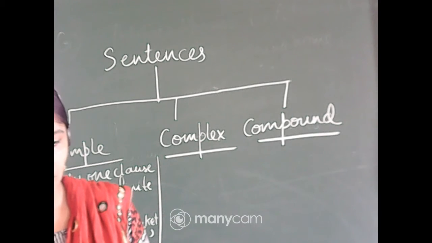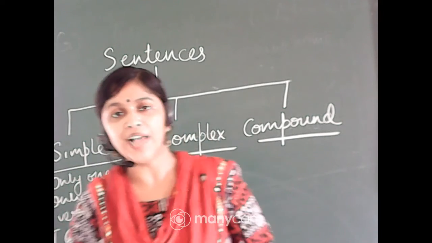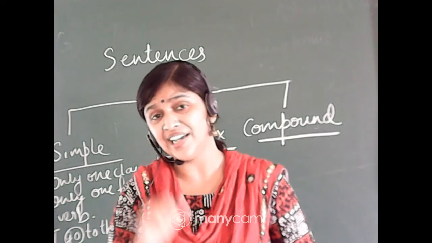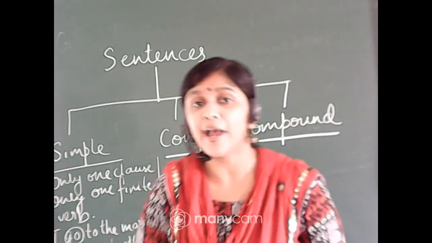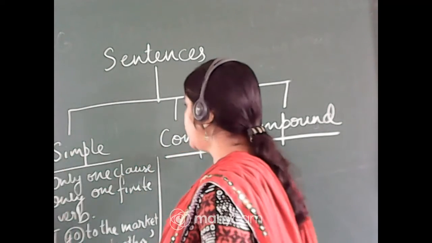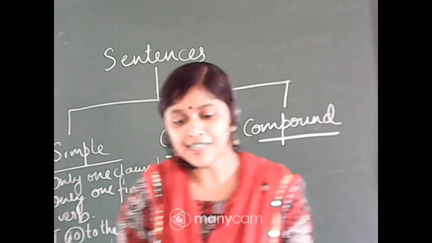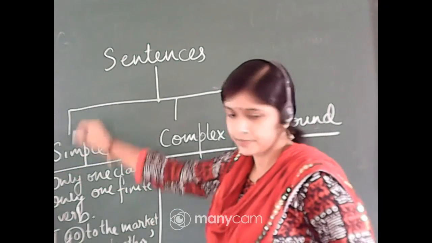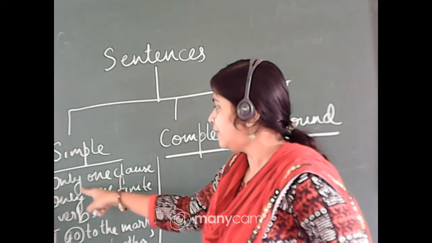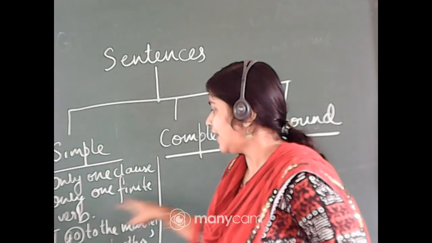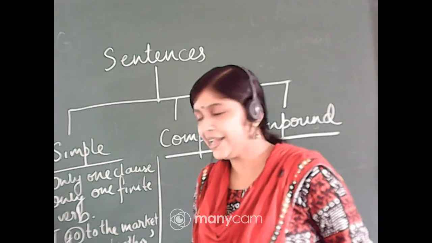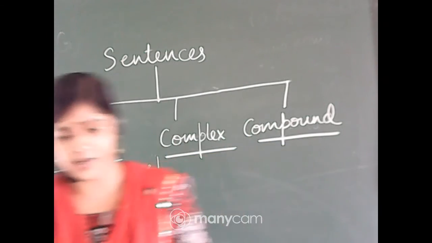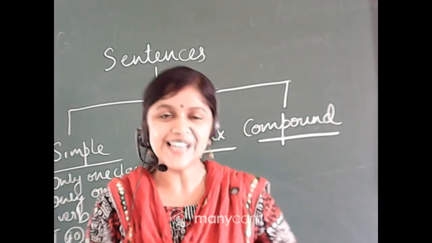So for a simple sentence, you will have to understand the simple sentence by identifying whether the sentence has only one finite verb. Okay, so the concept of finite verb is primary to understanding the difference between the three types of sentences: simple, complex and compound. So I have just written simple and I have written only one clause, only one finite verb, and I have given you an example. The example is, I go to the market with my brother. Simple sentence. Just like the term simple, the sentence is also simple.